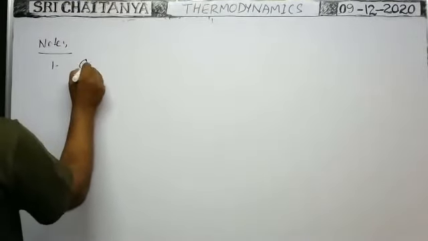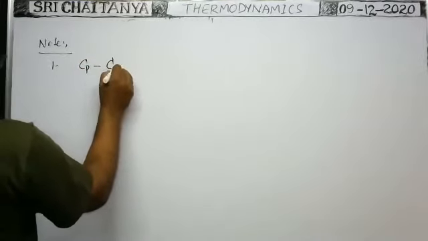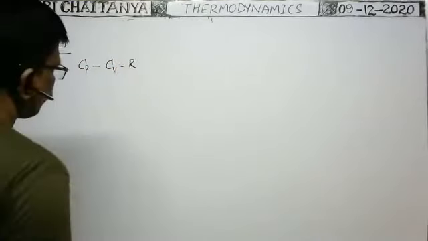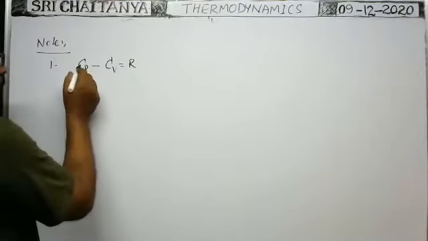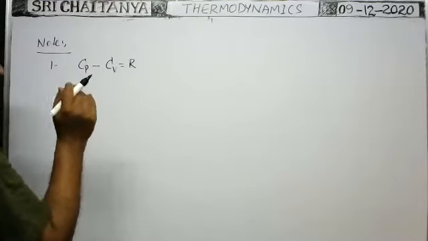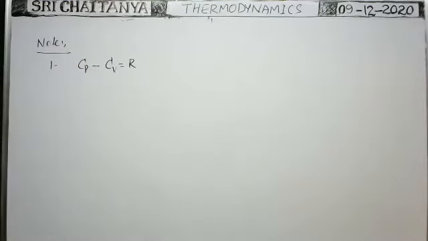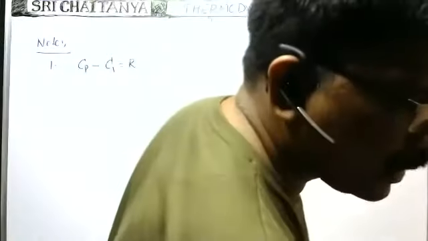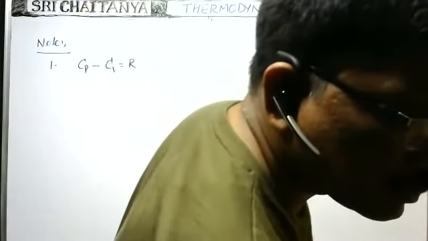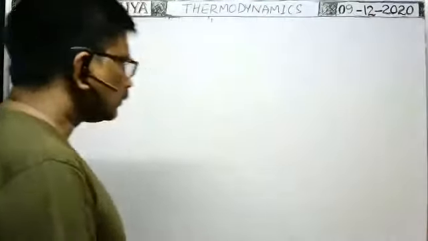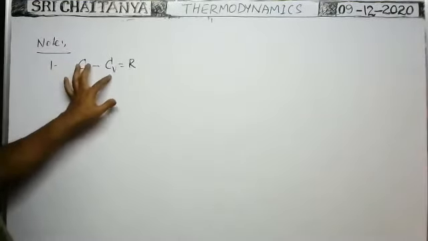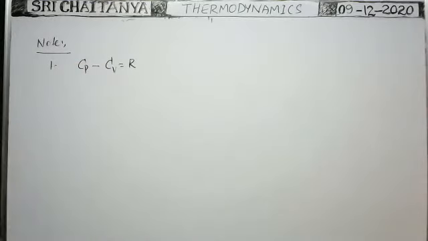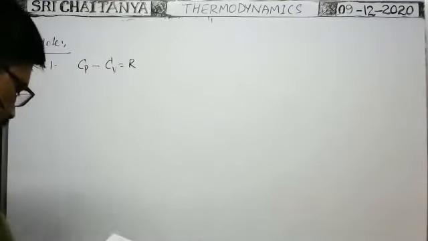First one: the molar specific heat at constant pressure minus the molar specific heat at constant volume is equal to the universal gas constant. That we know. What is the relation between the molar specific heat at constant pressure and the molar specific heat at constant volume? The difference between them is equal to the universal gas constant.